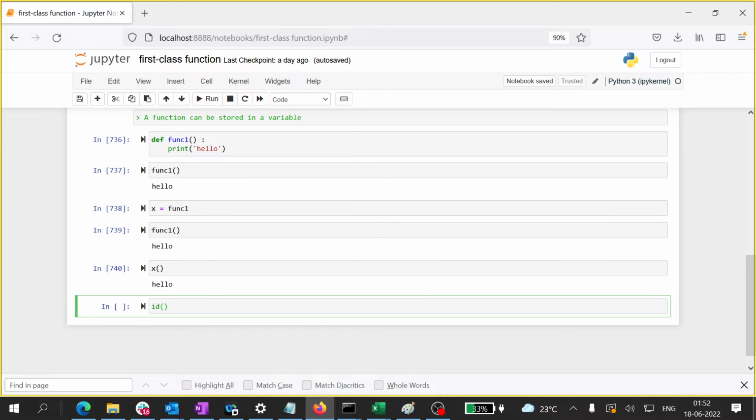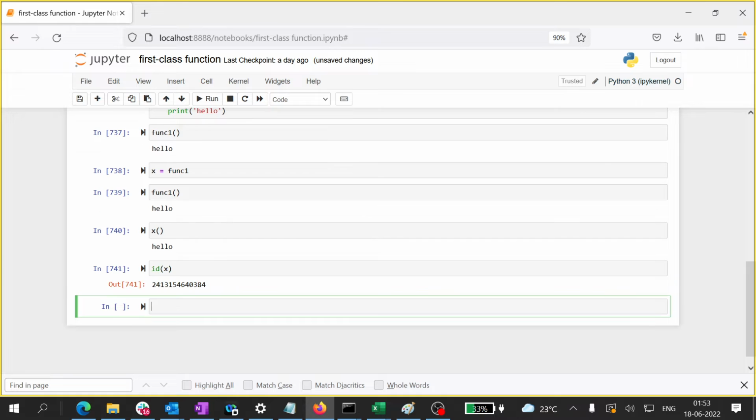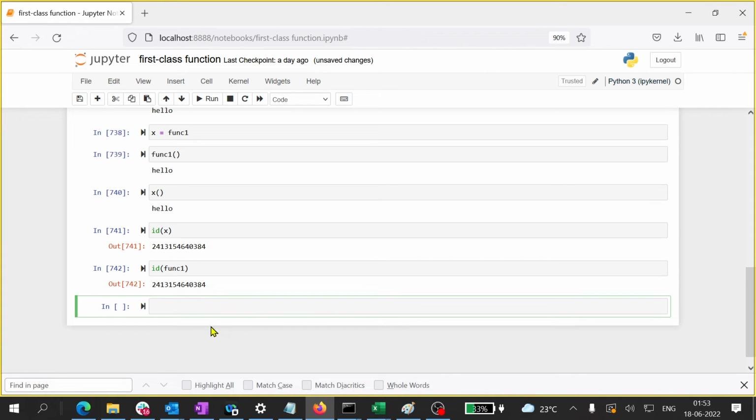That can be confirmed by printing its address. If I print x, it shows this address. If I print func1, just see the address, they are the same. Basically, the object func1 resides in a particular place in memory, and that place is being referred to by two names.